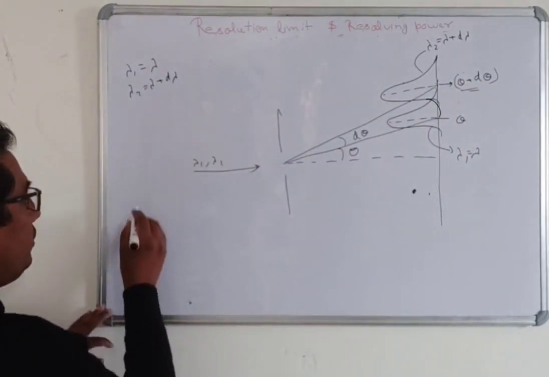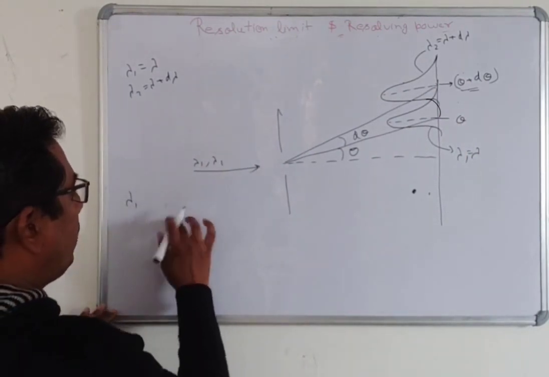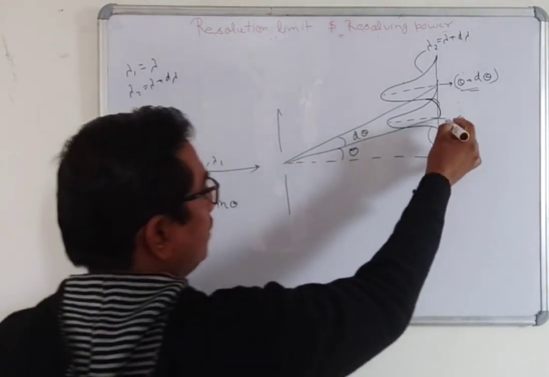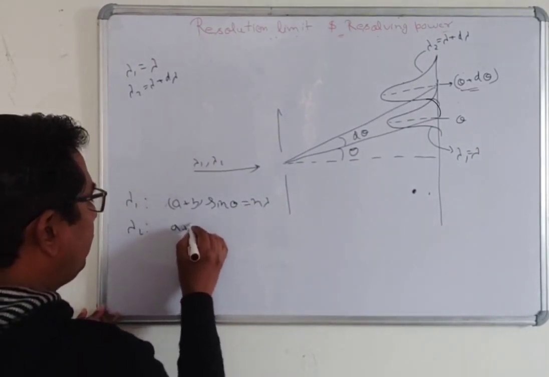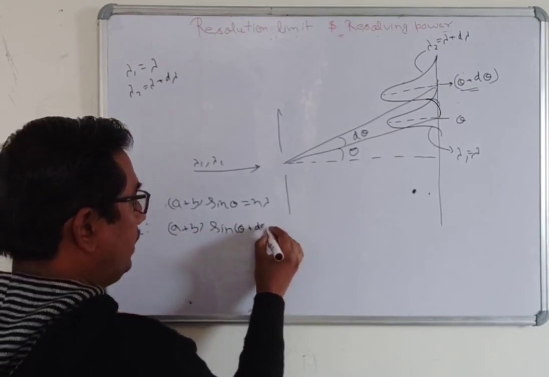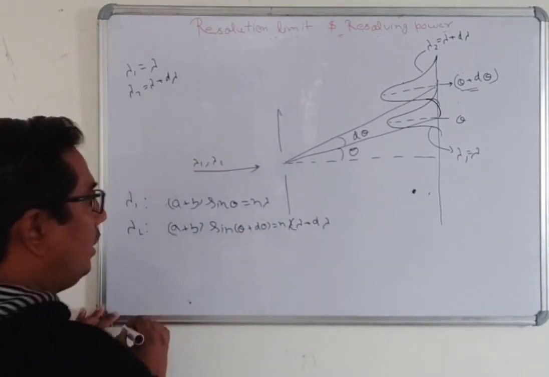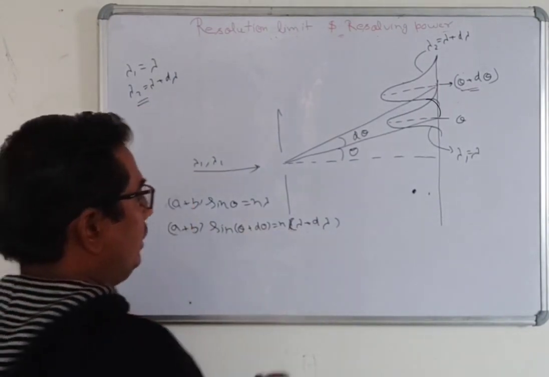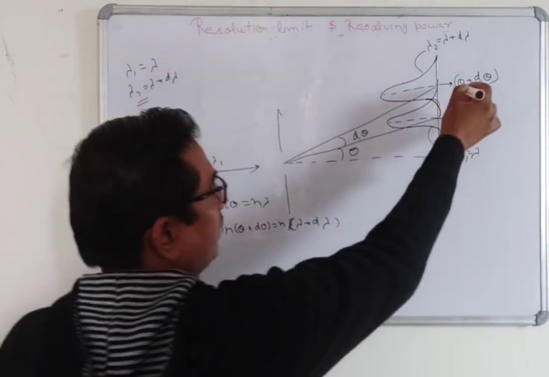Now, what is the maxima for lambda 1? All of you know that the maximum for lambda 1 is (a plus b) sine theta equal to n lambda, and for lambda 2 it is (a plus b) sine (theta plus d theta) equal to n (lambda plus d lambda), because all of you know that lambda 2 is the value of this one here, and the maxima of lambda 2 is here at this angle.